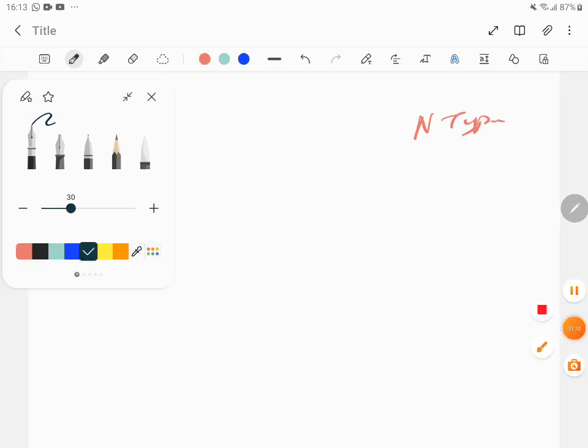And for N type and P type, I have to explain the band gap theory. So let's explain that. I'm recording now. It's getting recorded now.